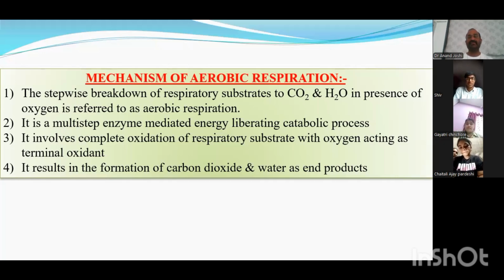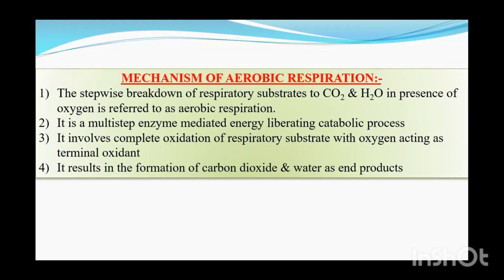Okay, so today we are going to discuss a very important topic as far as respiration is concerned, and it is nothing but the mechanism of aerobic respiration. During yesterday's discussion, we said that in the availability of oxygen, aerobic respiration takes place, and in the absence of oxygen, anaerobic respiration takes place.